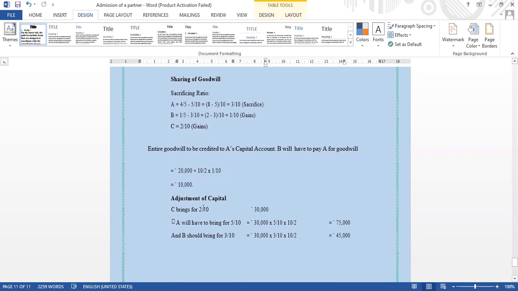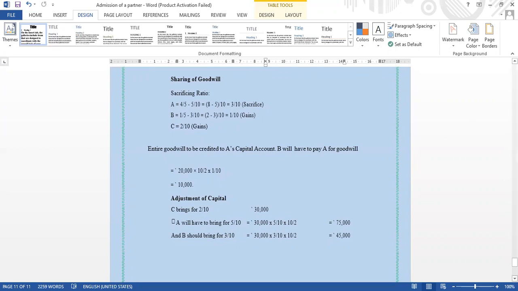For adjustment of capital, C brings for 2 by 10. That is the 30,000 capital. So A will have to bring for 5 by 10, that is 30,000 into 5 by 10 into 10 by 2. You will get 75,000. And B should bring for 3 by 10, that is 30,000 into 3 by 10 into 10 by 2. You will get 45,000. Because the new partner is bringing the capital 30,000, right?